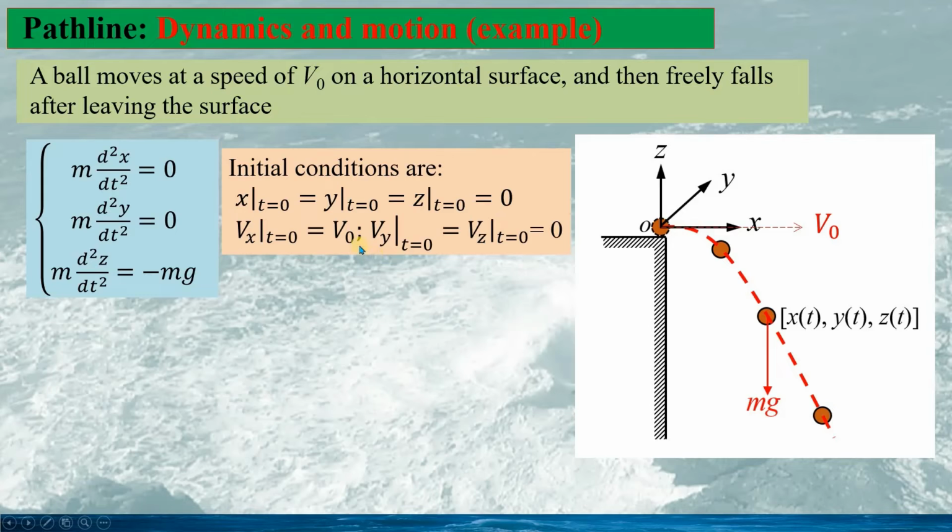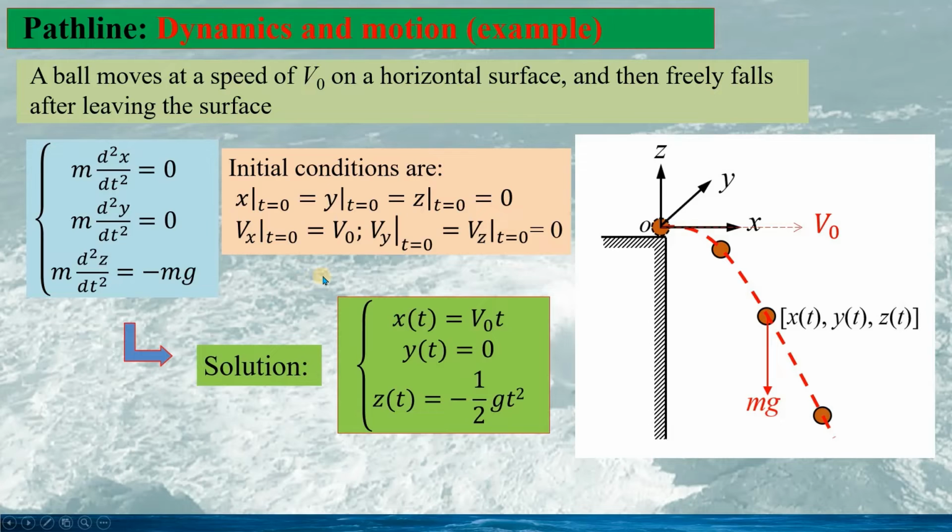And we can also give the initial condition. At t = 0, x, y, and z are all 0, and for the velocity at t = 0, vx equals v0, and vy and vz are both 0. So the solution of this ball motion can be easily given as this.